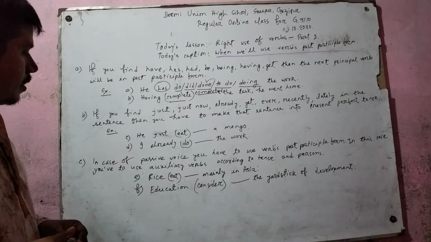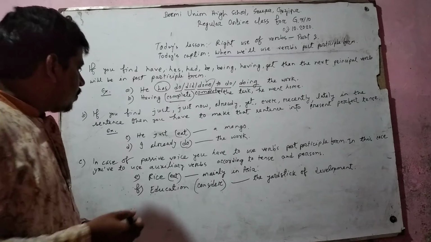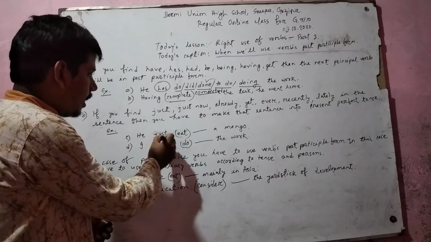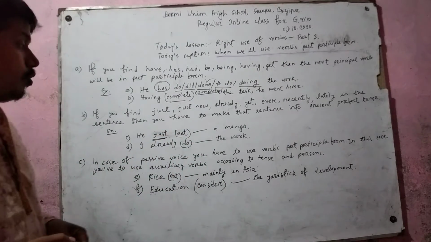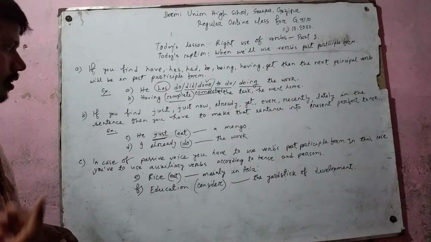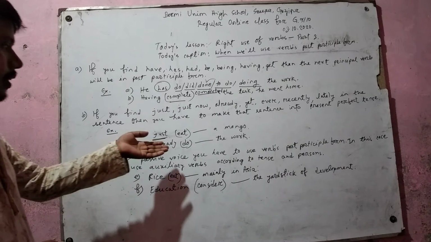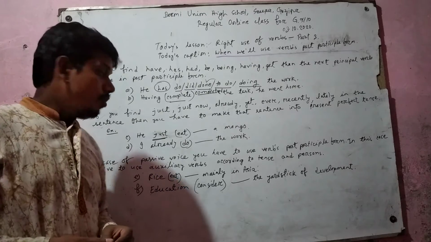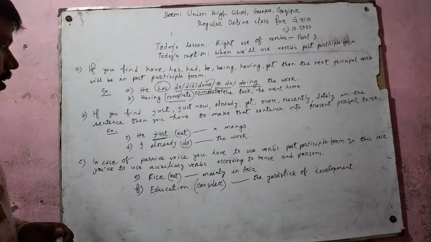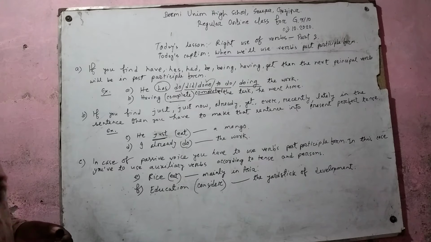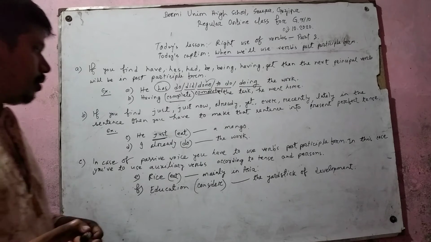So, let me give an example. He just eat a mango. You find just here, and if you find just, you have to turn the sentence into present perfect tense. And what is the present perfect form of it? You know, in present perfect tense, we have or has as auxiliary verb, and you have to use the verbs past participle form.